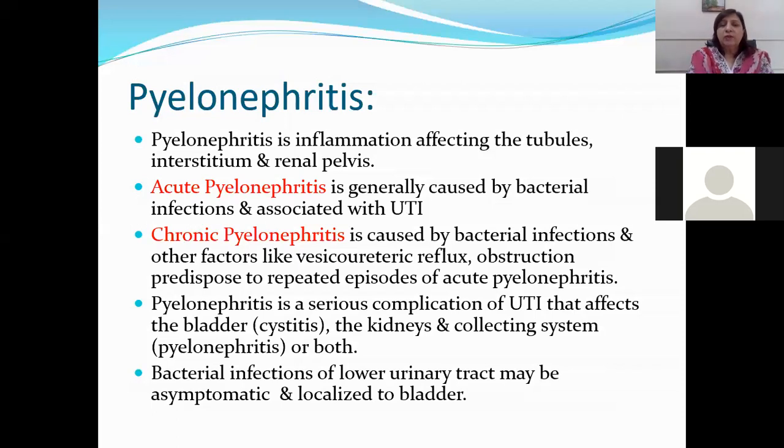That is, when you void the urine, it flows back into the ureter and comes into the kidney, leading to a vesico-ureteric reflux, which gives rise to pyelonephritis. Obstruction predisposes to repeated episodes of acute pyelonephritis. Obstruction can be because of kidney stones, or because of tumors in the kidney, or it can be because of benign prostatic hyperplasia.